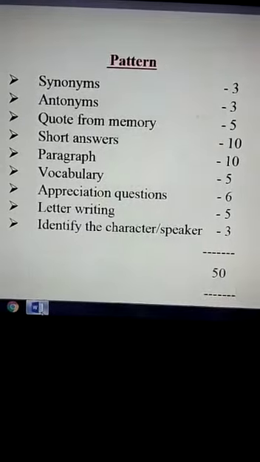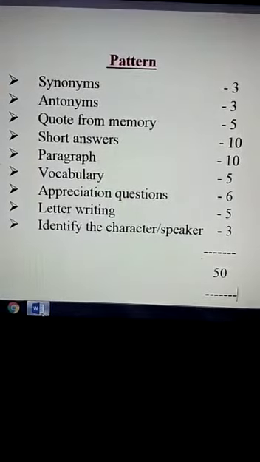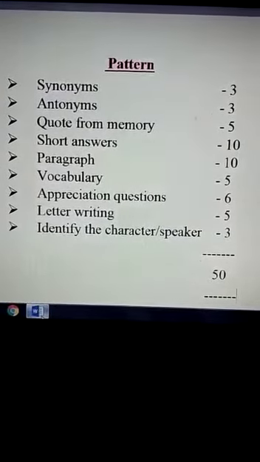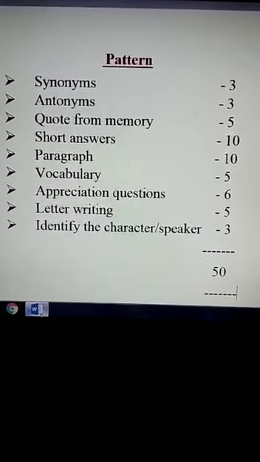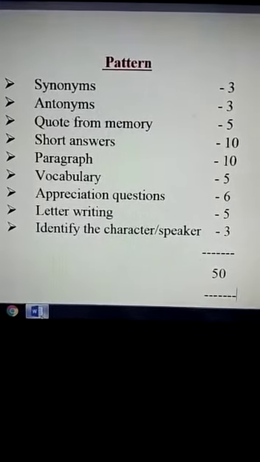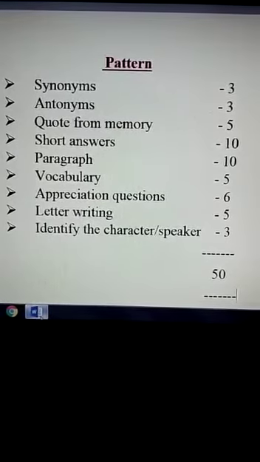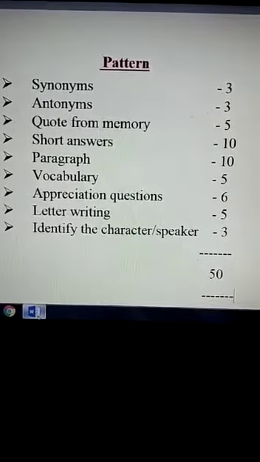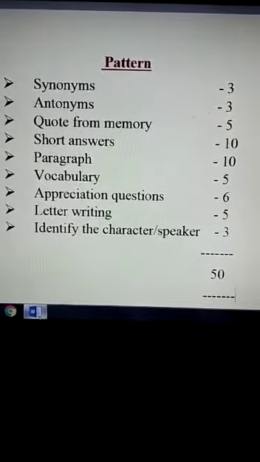This is the question pattern. Synonyms, that is for 3 marks. Antonyms, 3 marks. Synonyms from the book bag only. Antonyms I will show you later. Quote from memory. You have to study the first poem. I will ask any 5 lines from the poem.